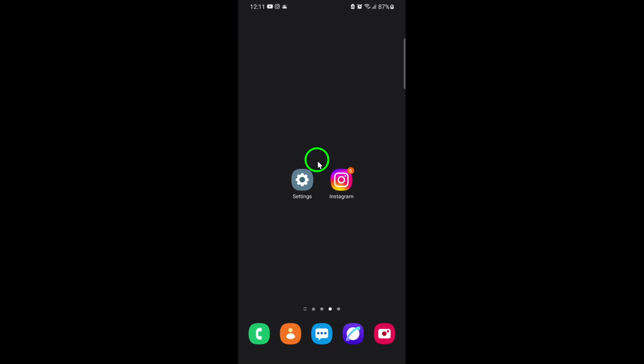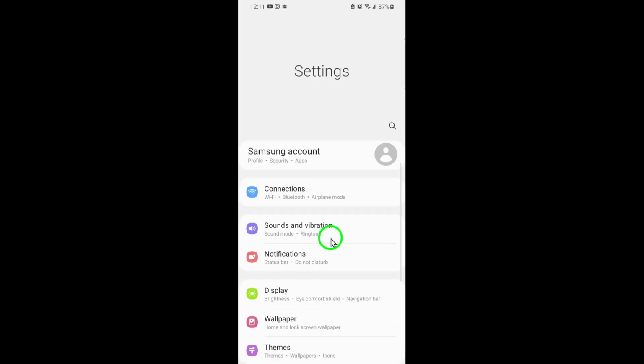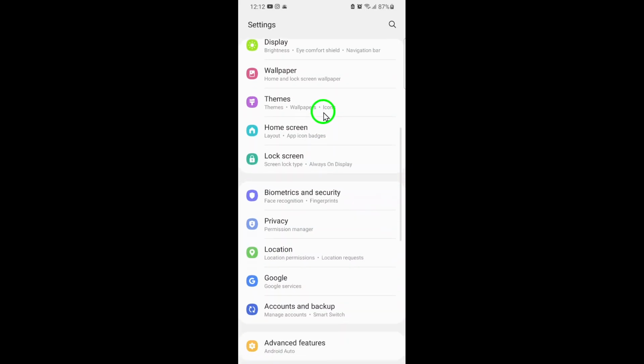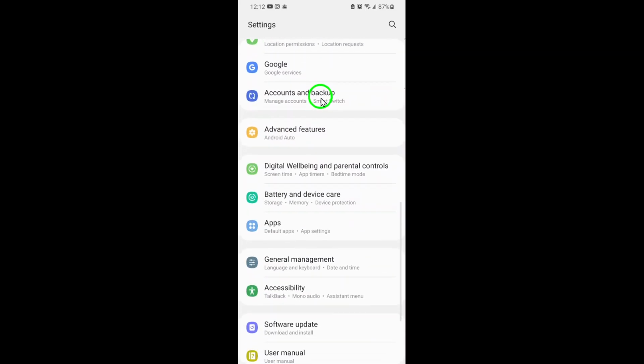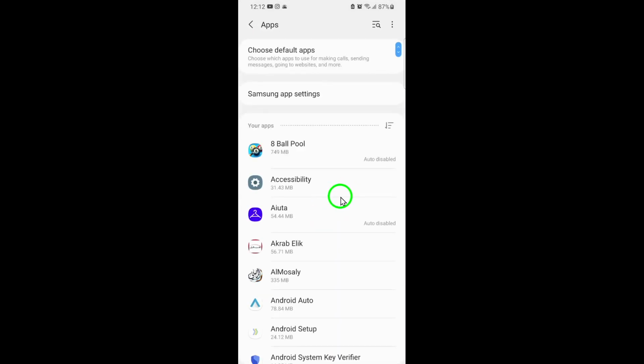First, start by opening your phone's Settings app. This is where you control all your app permissions and notifications. Next, scroll down and tap on Apps. This will show you a list of all the applications installed on your device. From that list, find and select Instagram. This opens the app-specific settings.